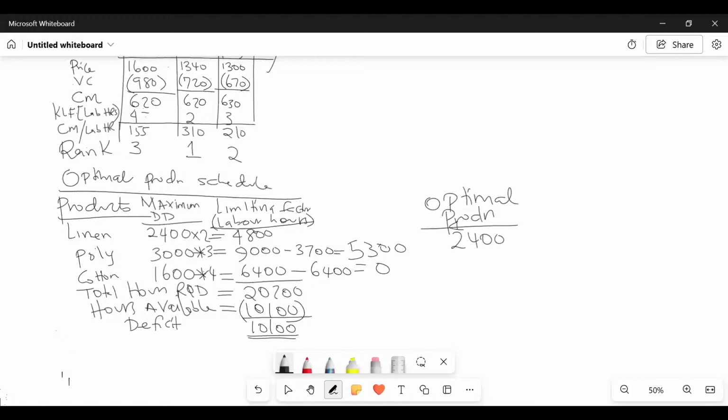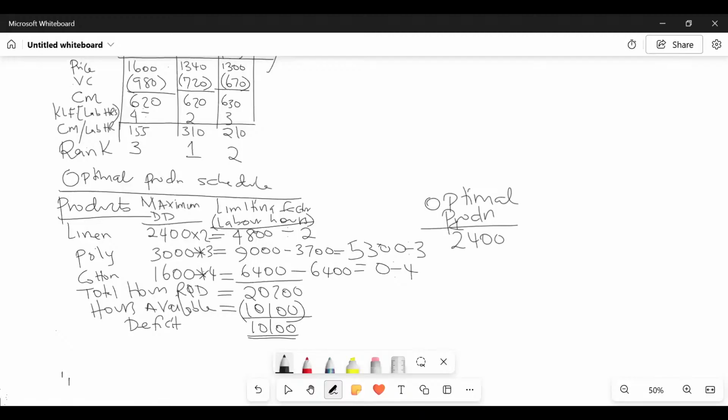Now, ladies and gentlemen, please listen to me very carefully. These labor hours, you are multiplying in this case to get the total. So when it comes to optimal production, you take the hours we have here and divide by this. For this column, you take whatever you have here and do the division by this. This one you divide by 2. This one you divide by what here, somebody? By 3. This one by what? By 4. So forward you multiply, and backward you divide.